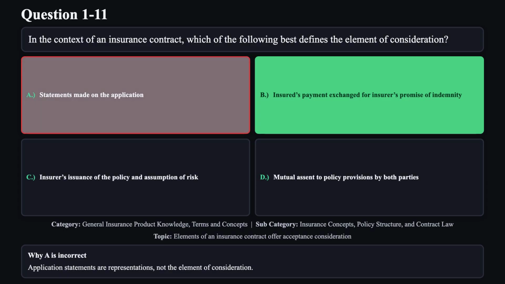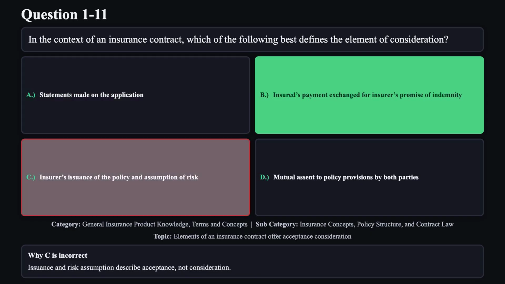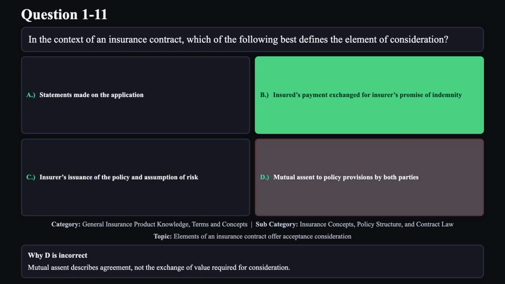Reason A is not correct. Application statements are representations, not the element of consideration. Reason C is not correct. Issuance and risk assumption describe acceptance, not consideration. Reason D is not correct. Mutual assent describes agreement, not the exchange of value required for consideration.